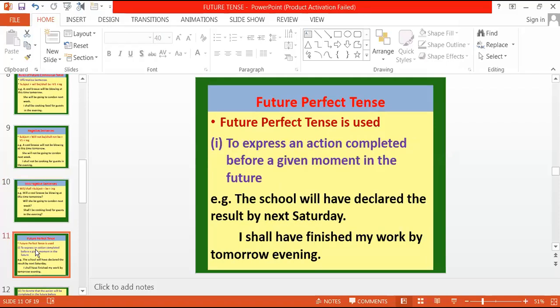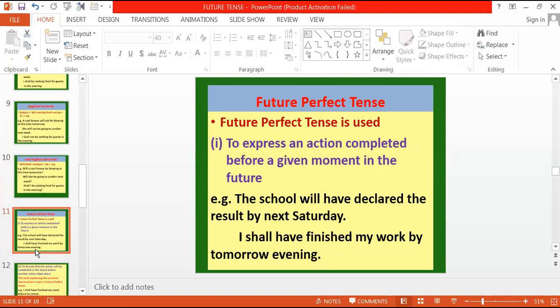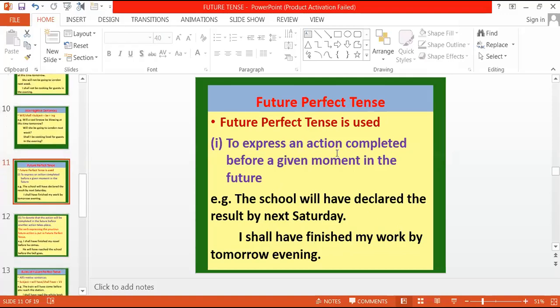Next, coming to the future perfect tense. Now, where do we use the future perfect tense? The first condition is to express an action completed before a given moment in the future. In the future, when some work gets finished before a given moment. The school will have declared the result by next Saturday.